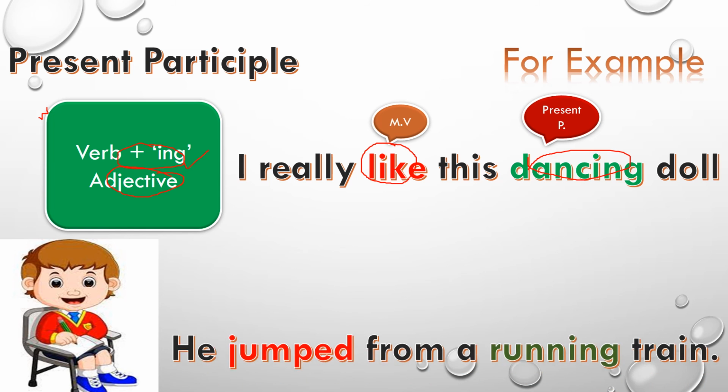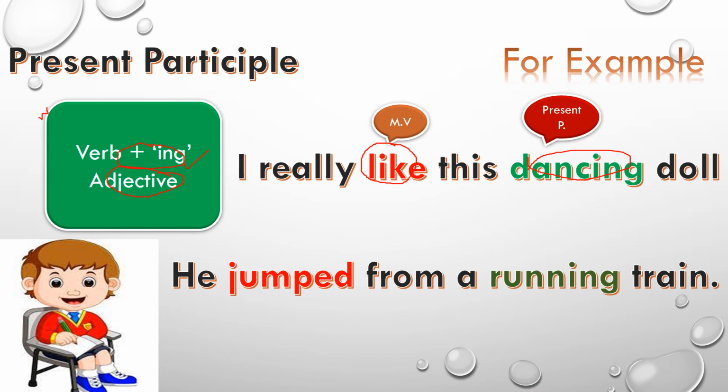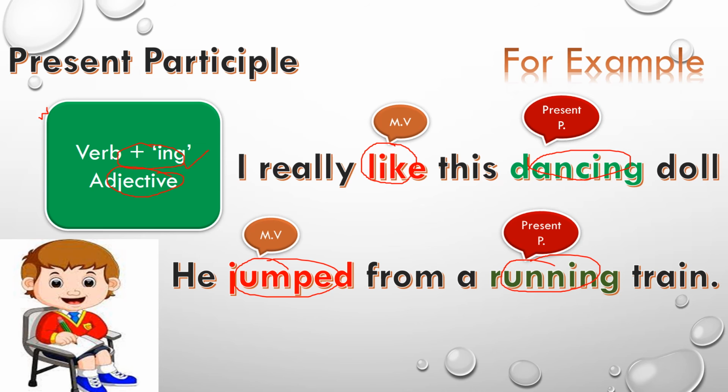Let's see the other example. He jumped from a running train. So your jumped is your main verb in the sentence and running is the other verb and it is acting as an adjective in the sentence and it is called present participle.